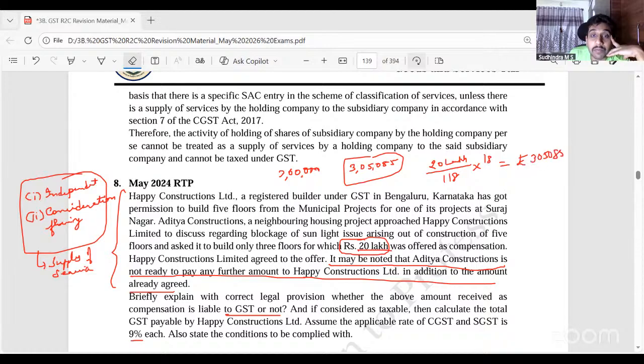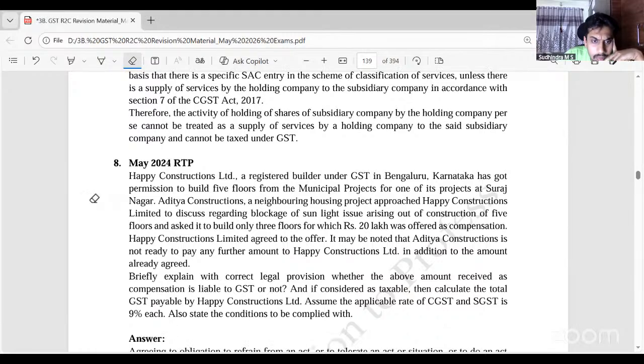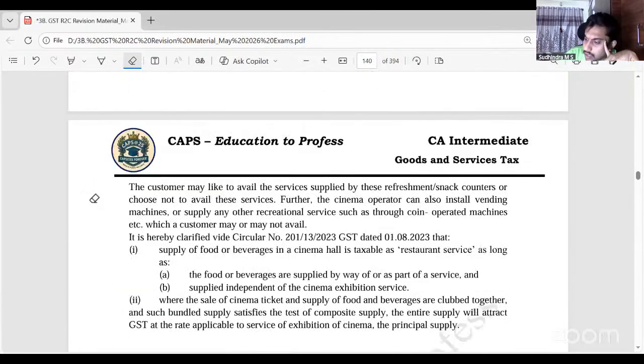That is the very purpose they are asking this here, right? If it was straightforward 20 lakh into 18%, they themselves can calculate. They have calculators. So for this, we had to understand that and get it. Are we clear? Yes, sir. That is this particular question, May 24 RTP. Can I move further? Yes, sir.